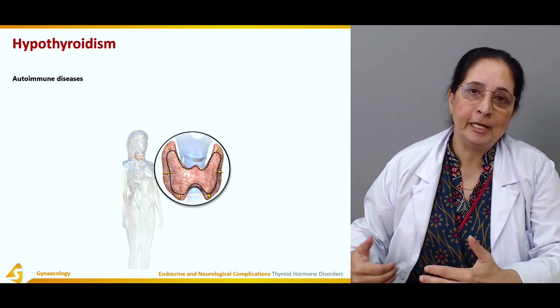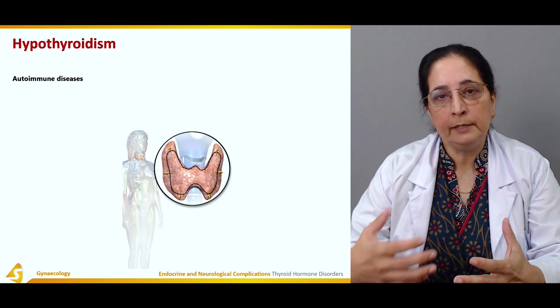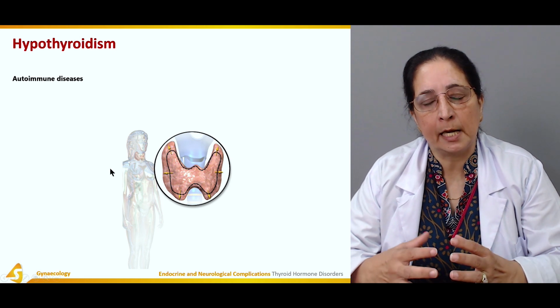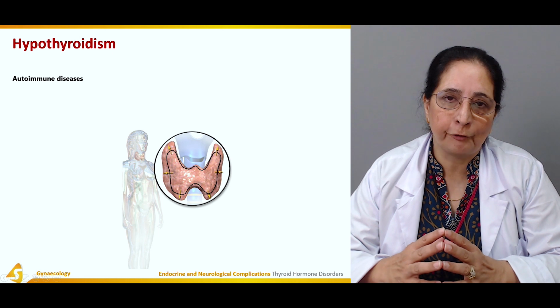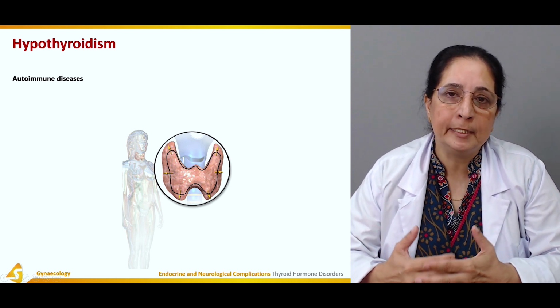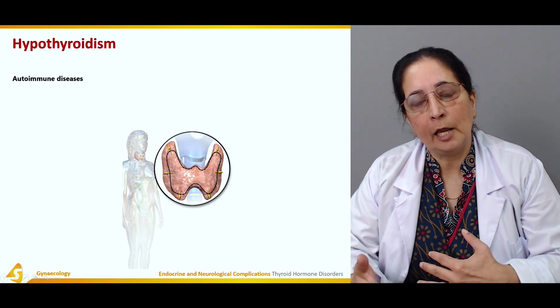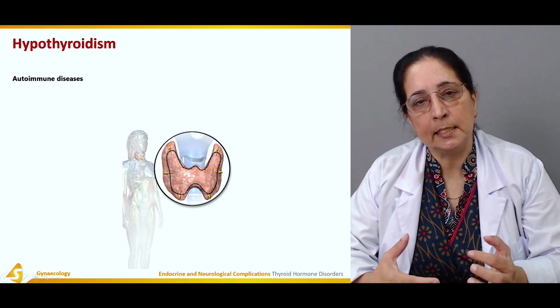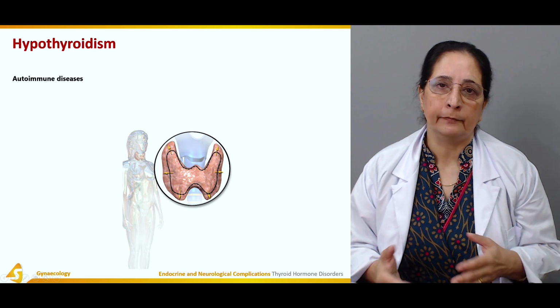When there is decreased level of thyroid hormone, or hypothyroidism, all the features, signs and symptoms that the patient presents with are mainly because of decreased metabolism, which occurs as a result of decreased thyroid hormone production. Similarly, hyperthyroidism will have all the signs and symptoms associated with increased metabolism of the body.